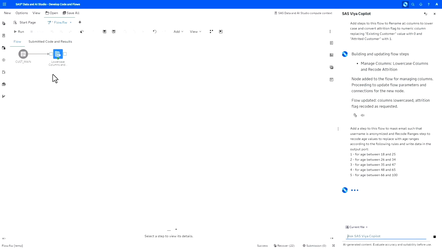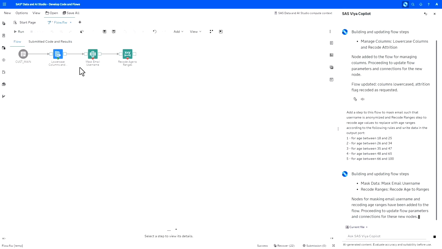But the next step that I was talking about: let's account for data privacy. I would like to mask customer email, the mailbox attribute, and I would also like to create age bins. This is one of the popular techniques for anonymizing personal information like customer age. Copilot basically executes the request that I've made. It tells me that there will be a couple of steps added, mask data and recode ranges step, on the canvas so that you can see.